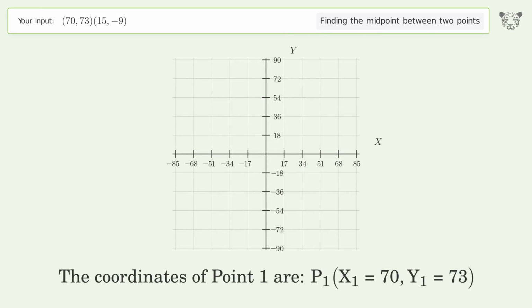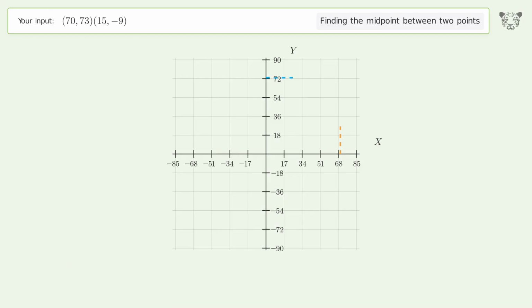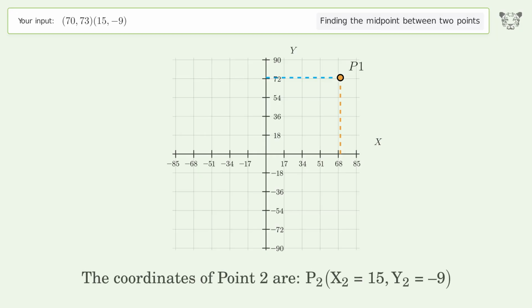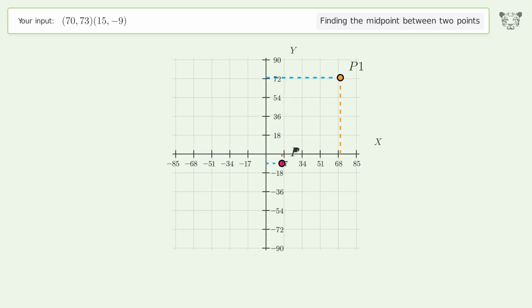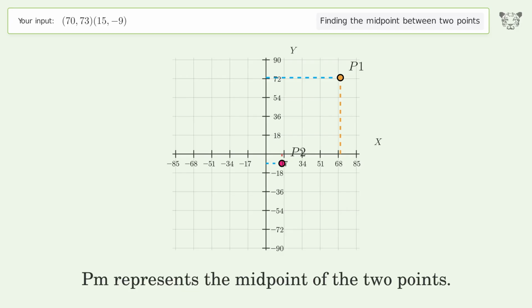The coordinates of point 1 are x1 equals 70, y1 equals 73. The coordinates of point 2 are x2 equals 15, y2 equals -9. PM represents the midpoint of the 2 points.